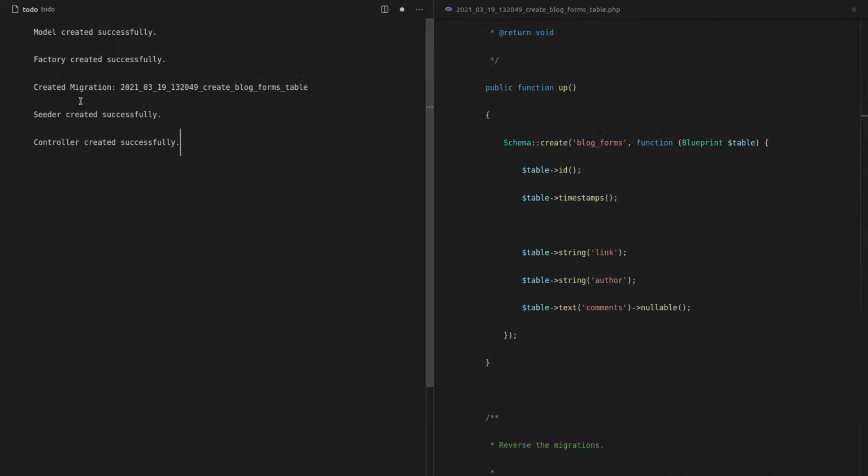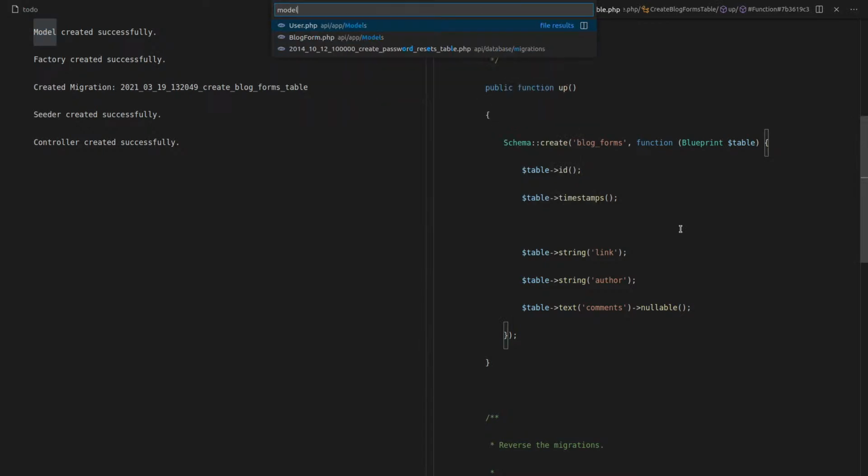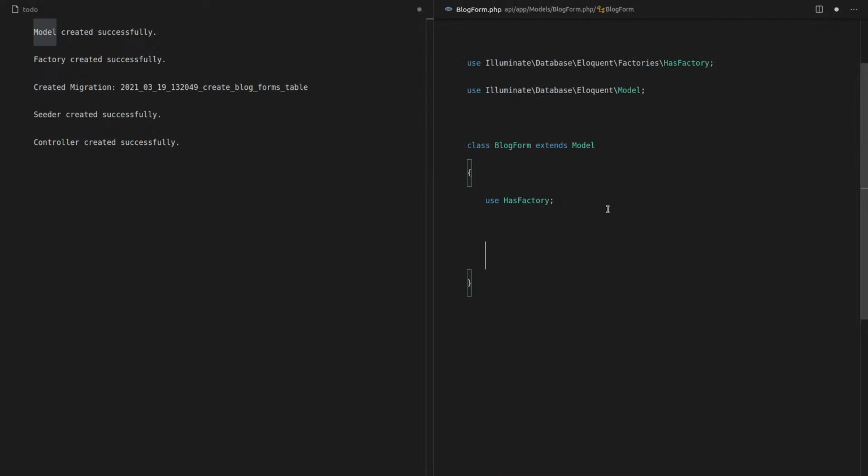And what else? So let's go to the model itself now and set that up with a link, author, and comments. So model.php, blogform.php, and we want to set a protected fillable, which basically says when you're sending this as a form, or if we want to mass assign variables to this model, that's going to be allowed.